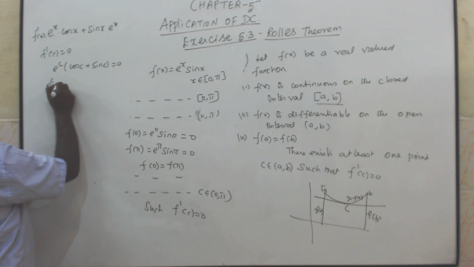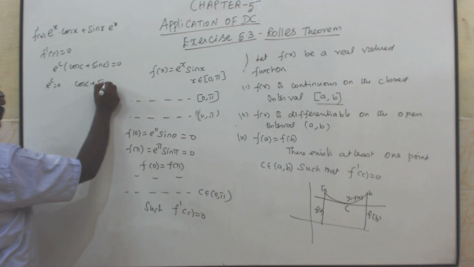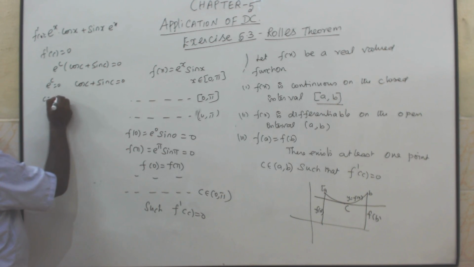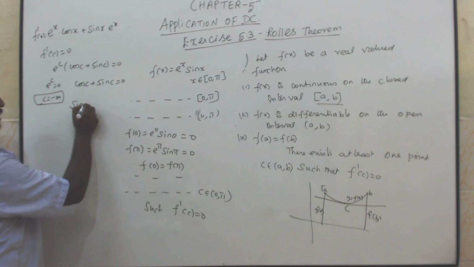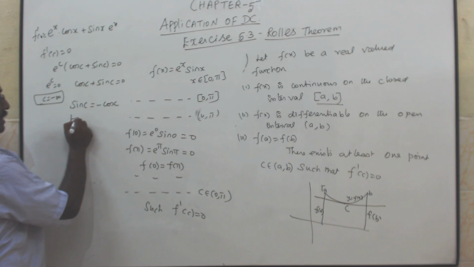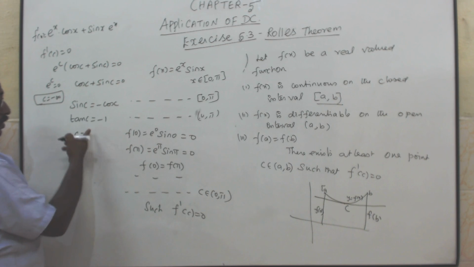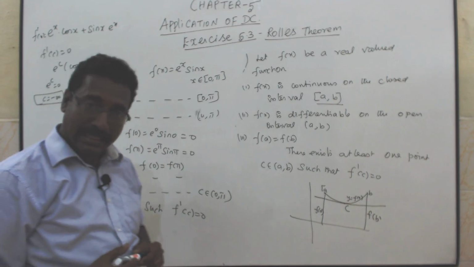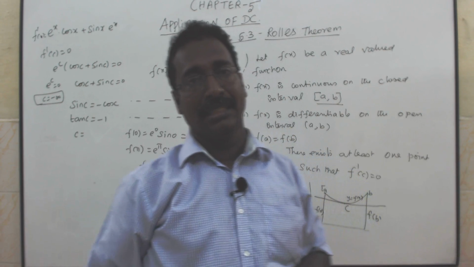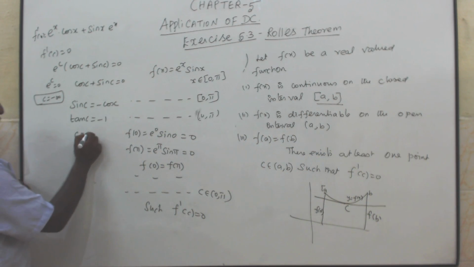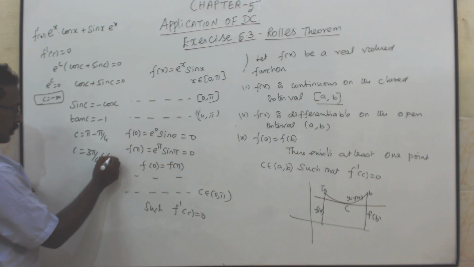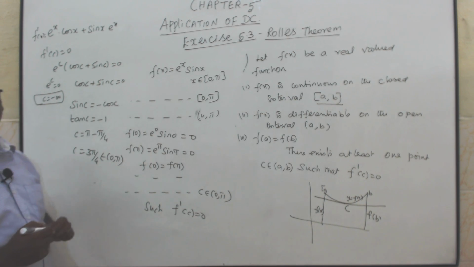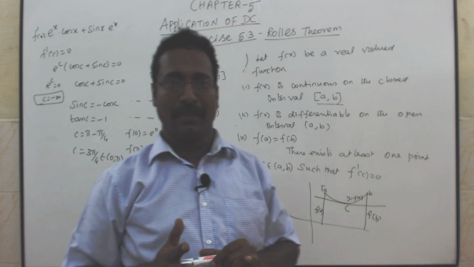That means either e power c equal to 0 or cos c plus sin c equal to 0. e power c equal to 0 means c equal to minus infinity, which is not at all possible. Therefore, only the condition sin c equal to minus cos c. Therefore, tan c equal to minus 1, which lies in the second quadrant. In the second quadrant, theta is pi minus pi by 4, which is 3 pi by 4. 3 pi by 4 belongs to (0, pi). Therefore, Rolle's theorem is verified at c equal to 3 pi by 4.